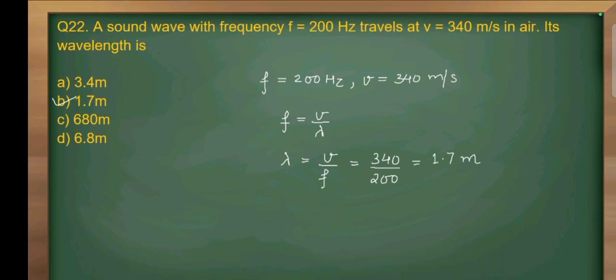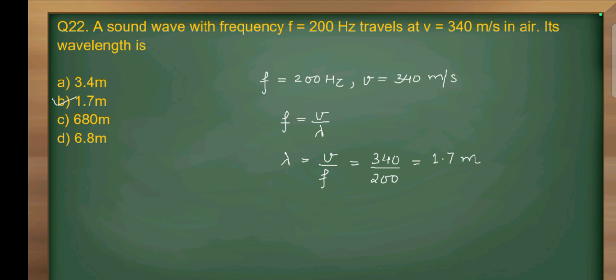Question number 22. A sound wave with frequency f is equal to 200 Hz travels at velocity v is equal to 340 meter per second in air. Its wavelength is. So in equation, f is equal to 200 Hz and velocity is equal to 340 meter per second.